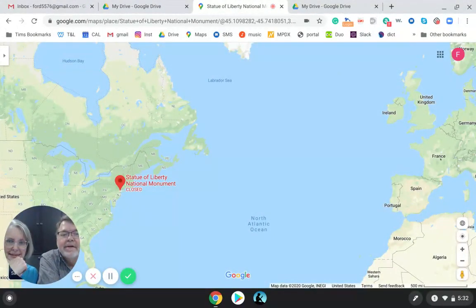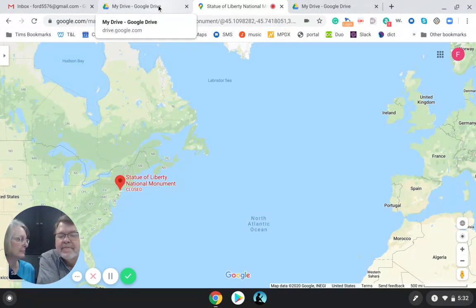They put it on a boat and sent it across the ocean. And then they put it back together when it got here on a big stand. Base, they called it, right? Yep, on the base. So they built the base here, I'm sure. And then they put the statue on top of the base. I bet that base is pretty large. There's probably a museum in there and everything.